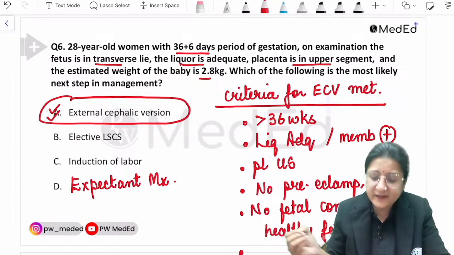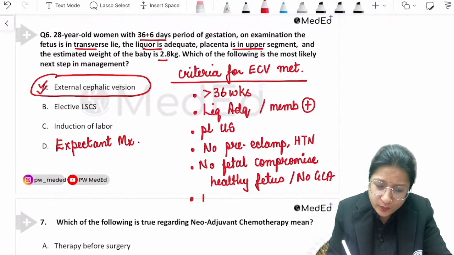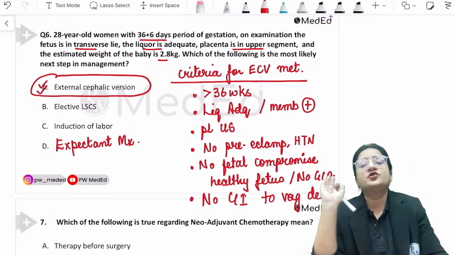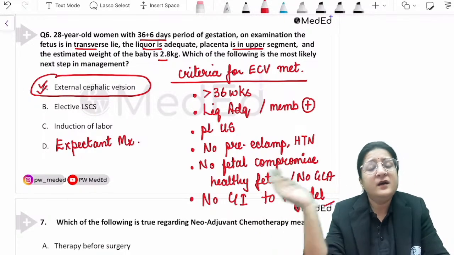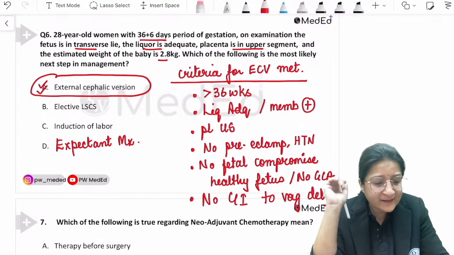And finally, the last criterion for external cephalic version is that there should be no contraindication to vaginal delivery per se. So, if all the criteria are met, external cephalic version is done. Okay, clear? That's the answer.